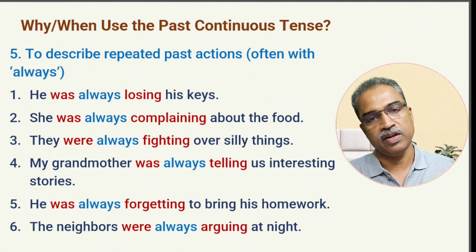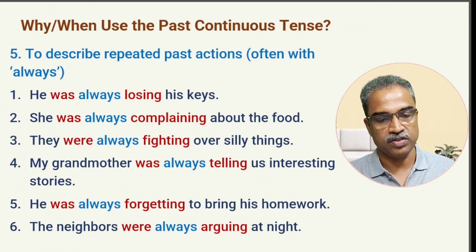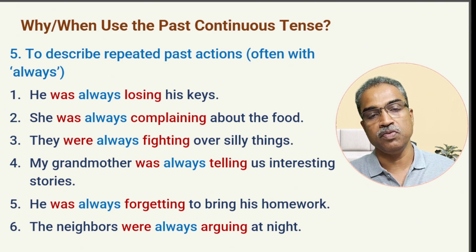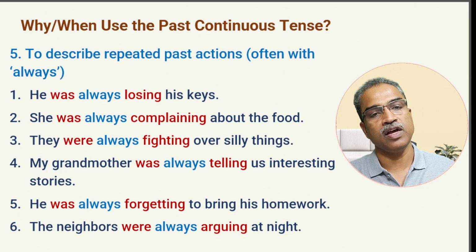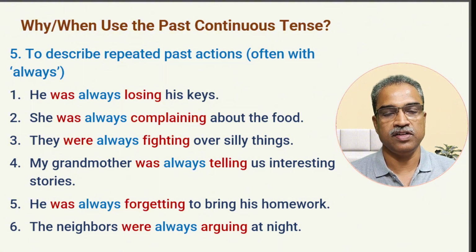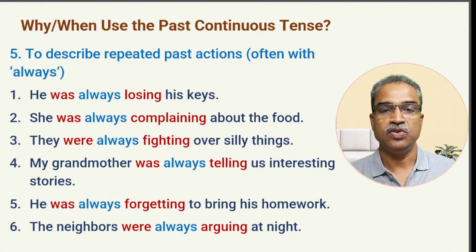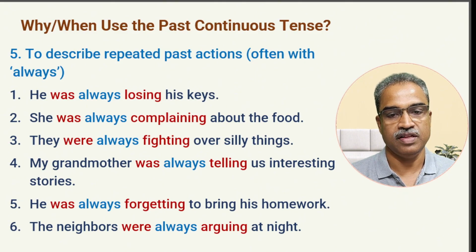She was always complaining about the food. Same examples here. They were always fighting over silly things. My grandmother was always telling us interesting stories. He was always forgetting to bring his homework. And the neighbors were always arguing at night. So, what did we see here? Past continuous tense we use to describe repeated past actions in the past.